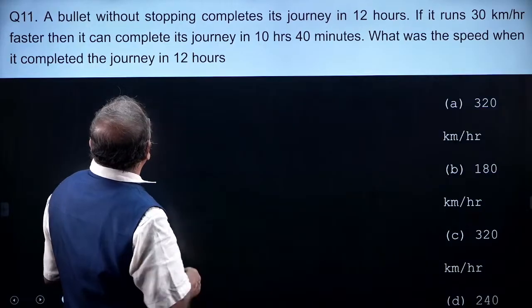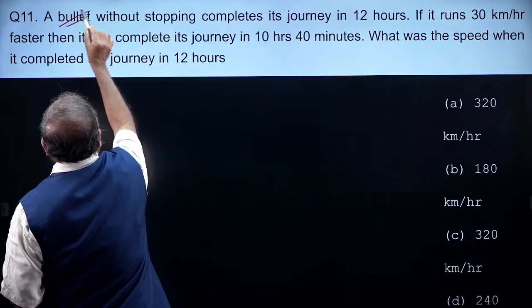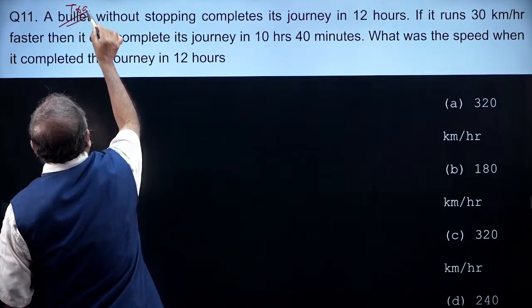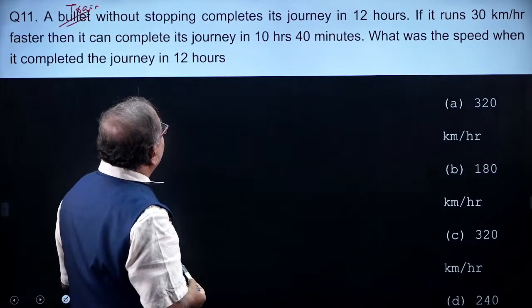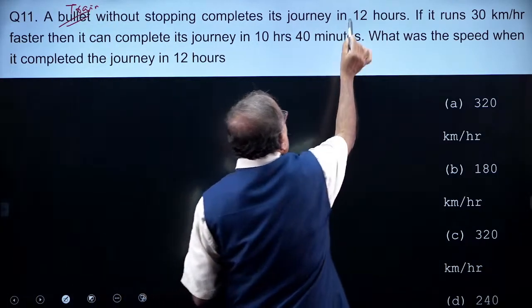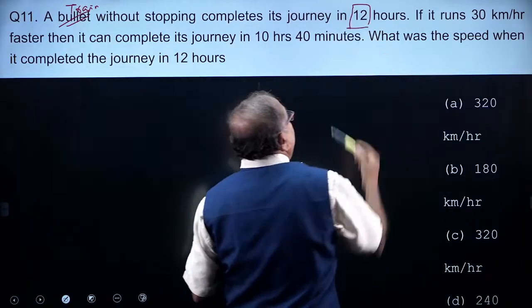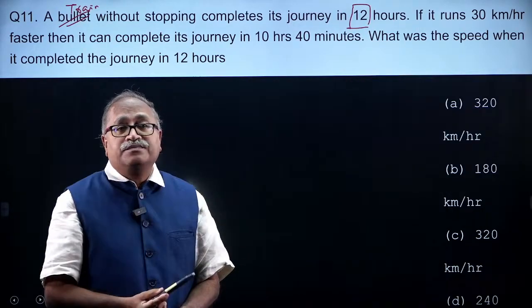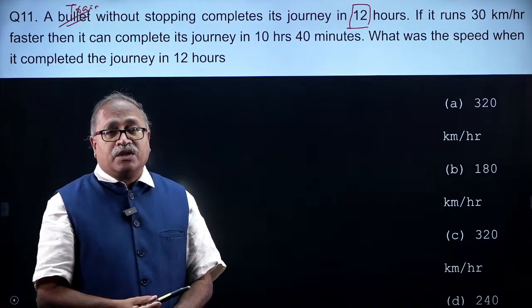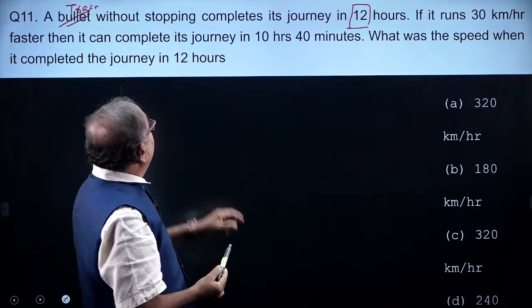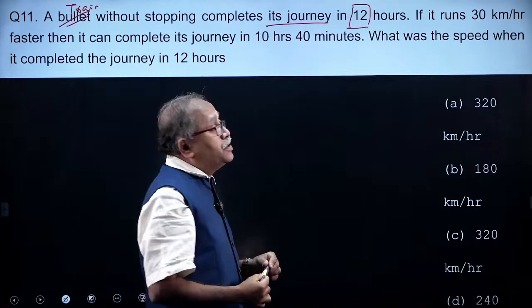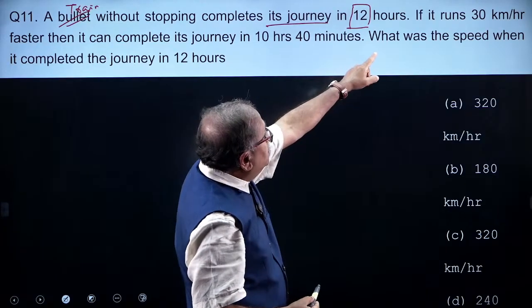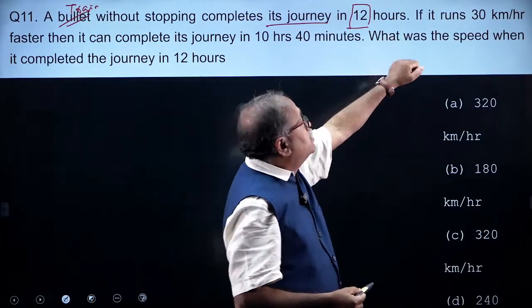Now, consider this as a train. A train without stopping completes a journey in 12 hours. I don't know the length of the train, I don't know the speed, and I don't know the distance. I only know that it takes 12 hours.